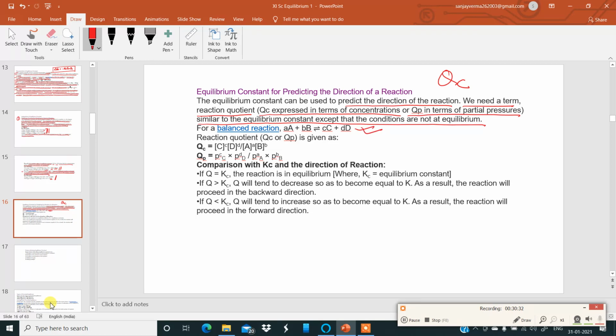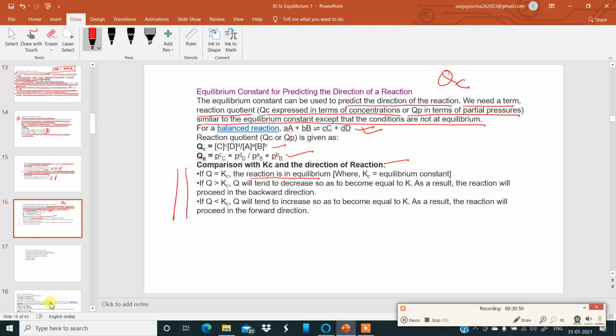A + B giving C + D. Reaction quotient is Qc or Qp, depending upon whether the concentrations are of gases or in solution. So Qc is the same, Qp is the same over here. Now, comparison with Kc and the direction of the reaction. If Q is equal to Kc, the reaction is in equilibrium.